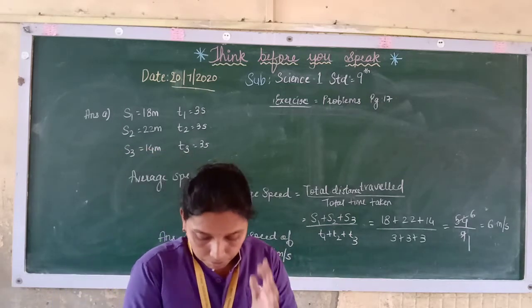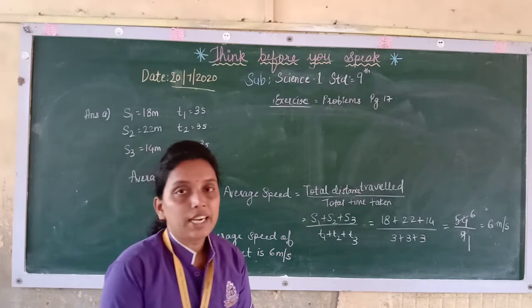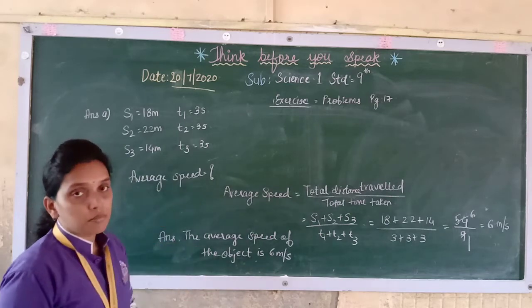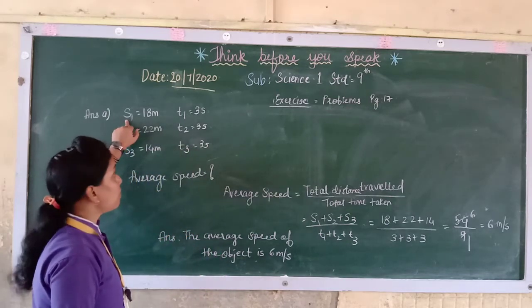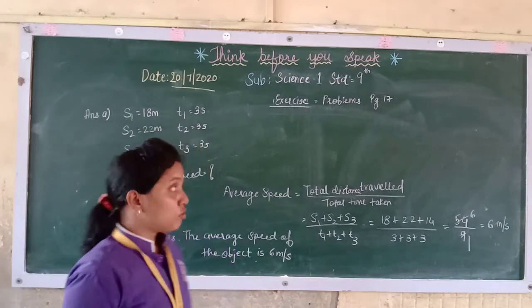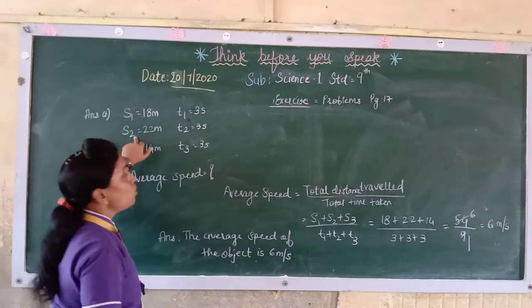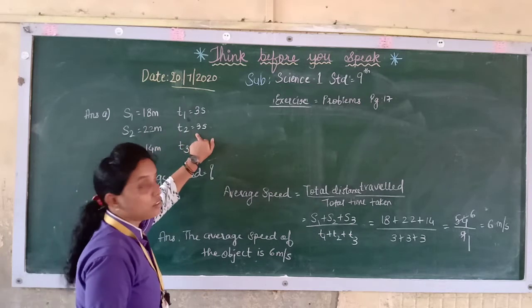So see here, again I will explain. An object moves 18 meters in the first 3 seconds. Meters means it is the distance, so we denote it as S. Here it will become S1 because they have repeated it thrice. So S1 is 18, time T1 is 3 s. Again you find the second time, it is 22 meters, time it is 3 s.